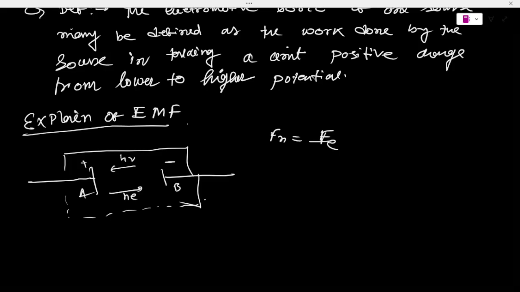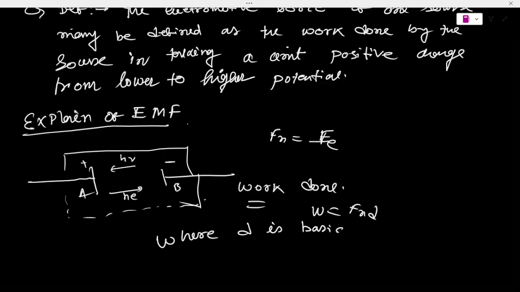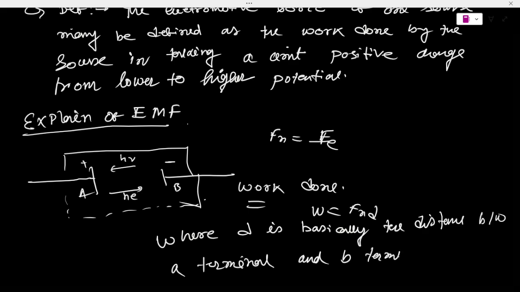The work done is W = F into D, where D is the distance between the A terminal and the B terminal.